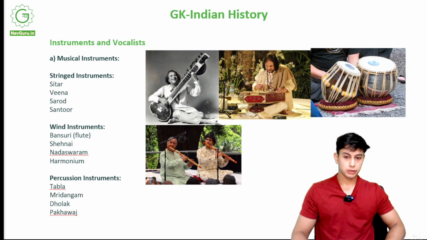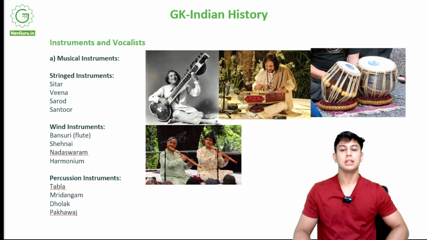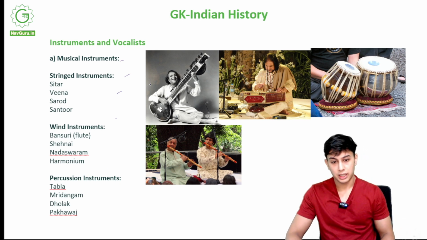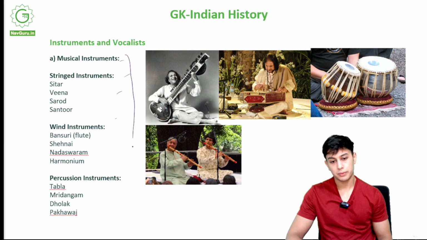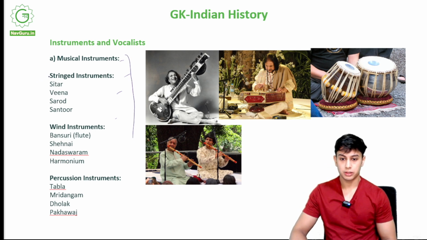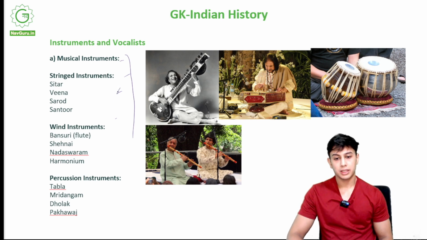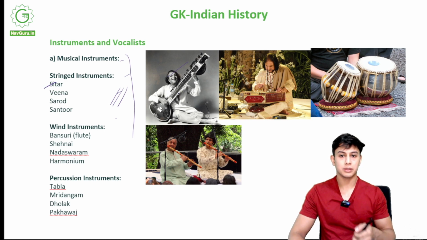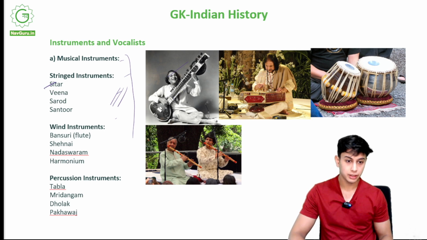Now let's come back to some history and talk about musical instruments. What are some musical instruments that are being used in India? We know about a lot of musical instruments that have been in India for very long. First is the stringed instrument. Stringed means it has strings, right? See, this is a sitar. Sitar has strings. We pluck the strings and it makes a twang sound, right?